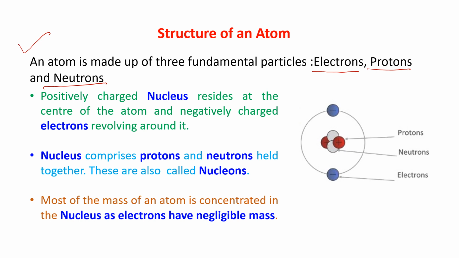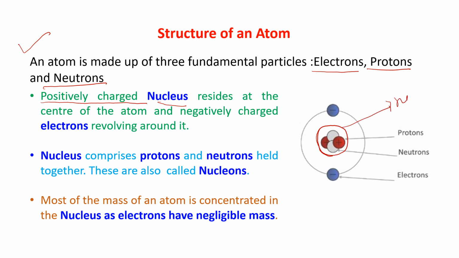Now, very, very important, positively charged nucleus. There is a nucleus. This is the nucleus. Now the nucleus resides at the center of the atom. Suppose this is the nucleus.